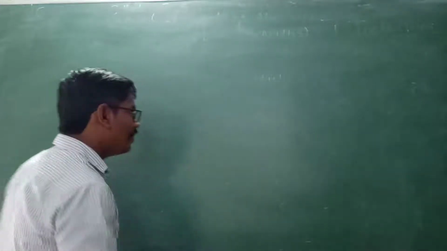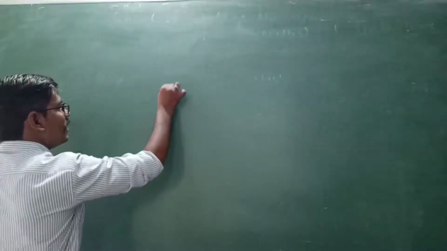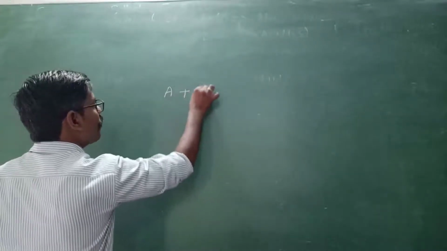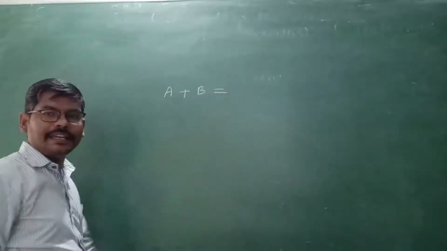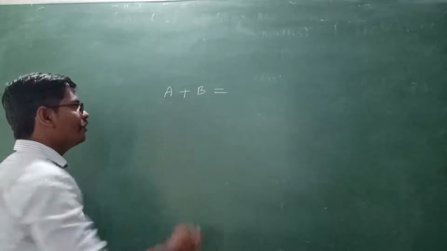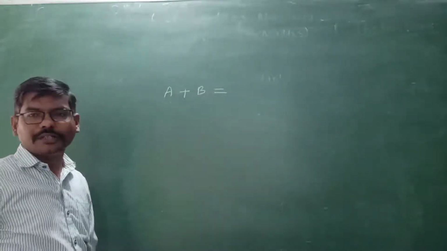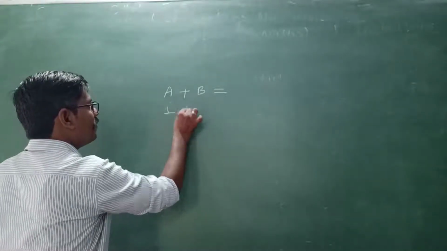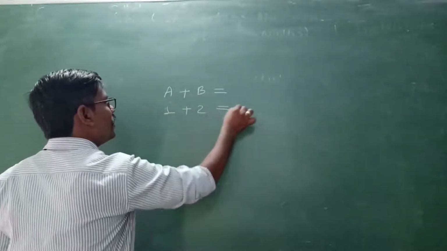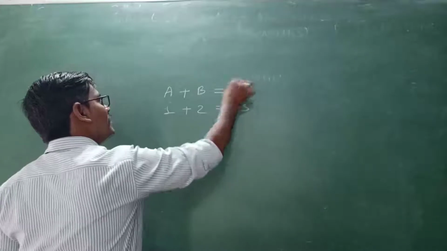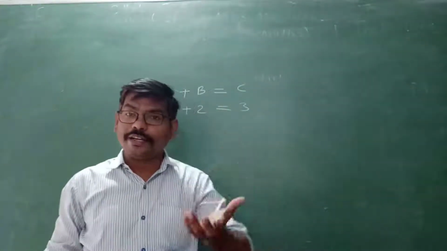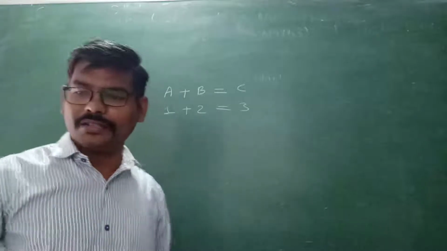Suppose you are asked A plus B is equal to how much. As we know, A stands for 1 and B stands for 2. In the alphabet, there are a total of 26 letters. So simply A stands for 1 and B stands for 2. A plus B is 1 plus 2, which is 3, and the answer is C. So this is a minor example. Some complicated and logic-based examples will also be asked to you.